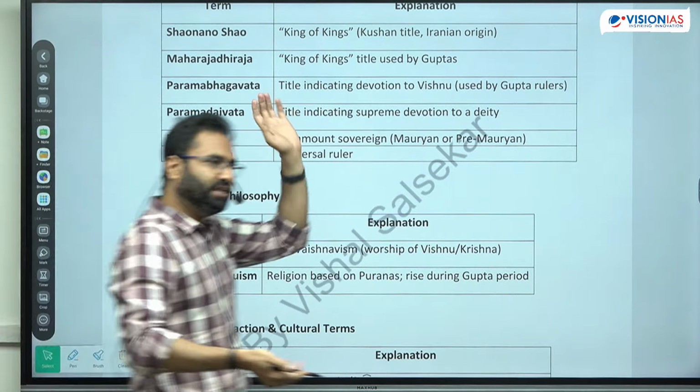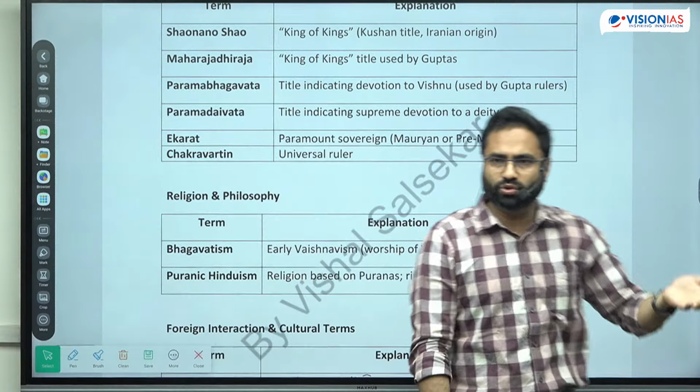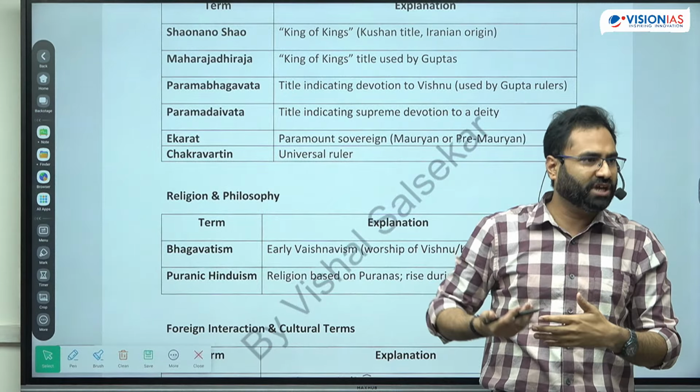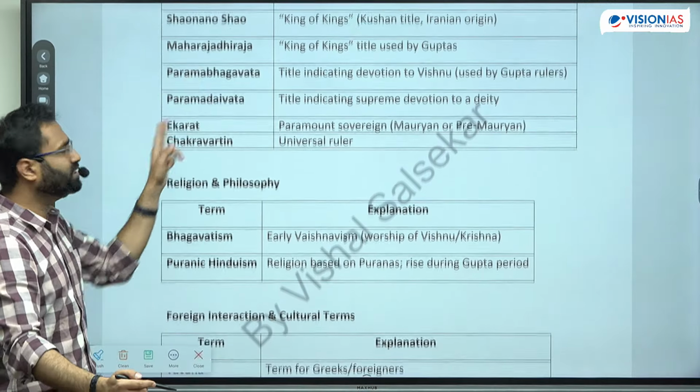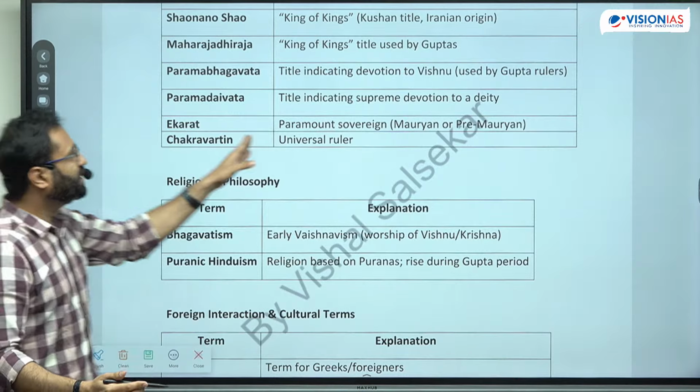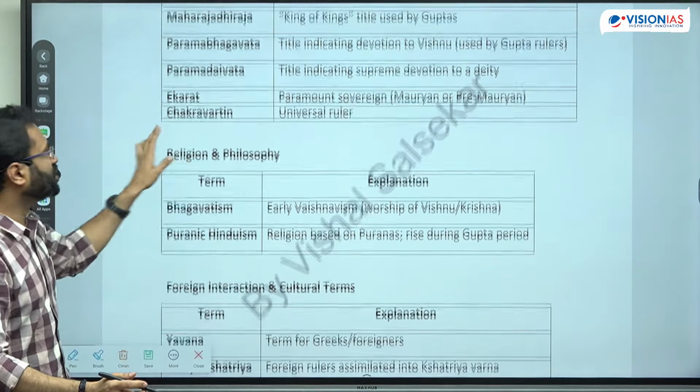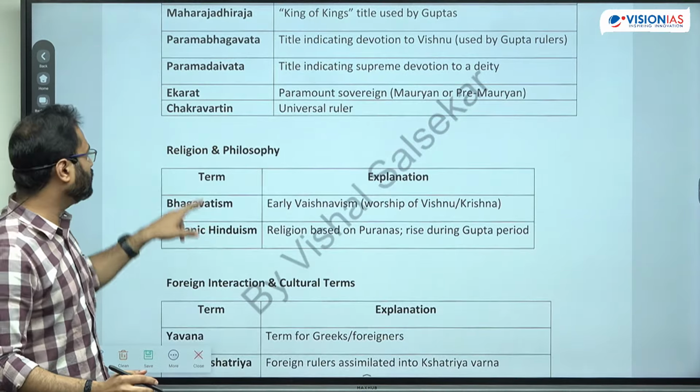Now you will see that during the Islamic invasions also, they are taking their legitimacy from the caliphs. Caliphs were the representative of God, right? So like that, it is ensuring legitimacy. Ekrat as a paramount sovereign, right? Chakravartin means the universal ruler.